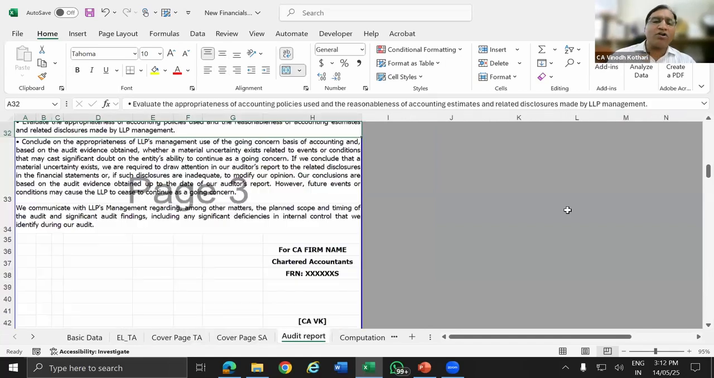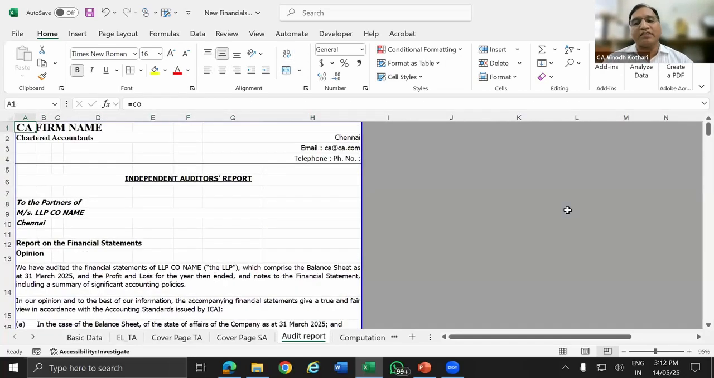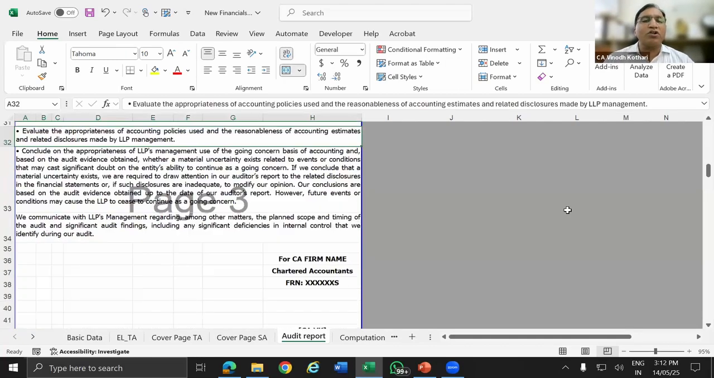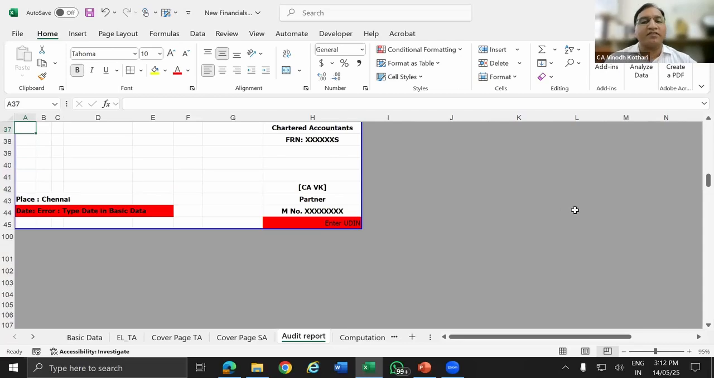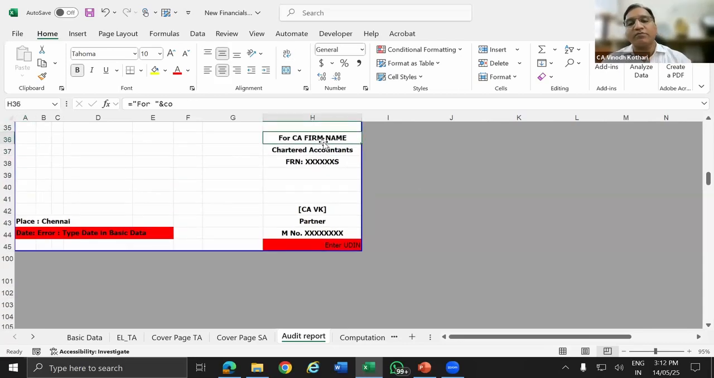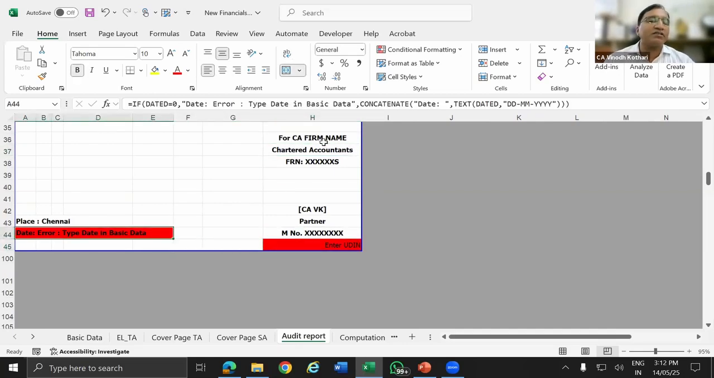Now coming to the audit report. So this is the audit report. You can alter this audit report, whatever conditions, terms you want to change, you can just change it. Below the audit report, even those things, that is the firm name, firm membership number, everything is linked from the basic data. And if some data is not filled, automatically red color will be provided, so that chances of making an error can be minimized.